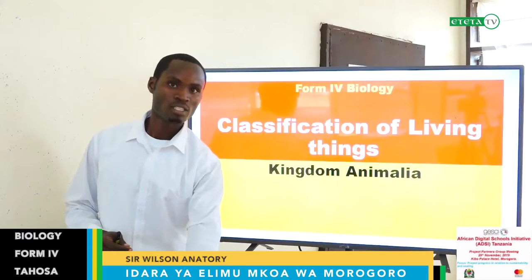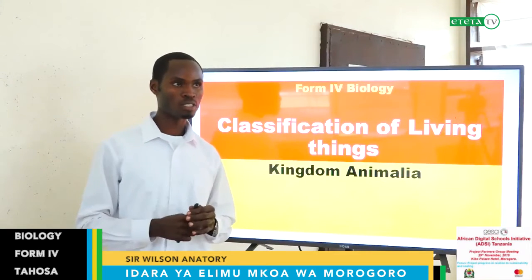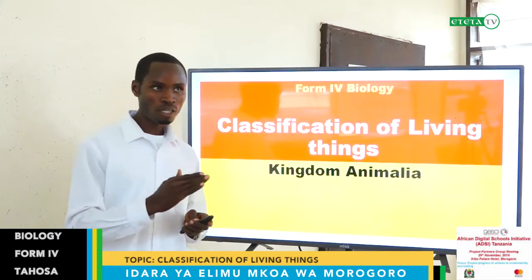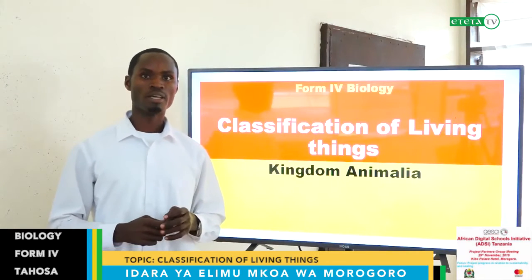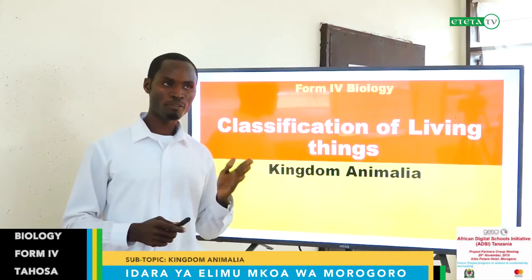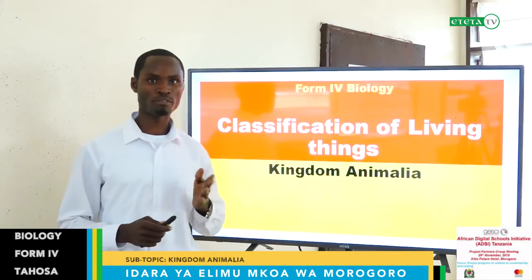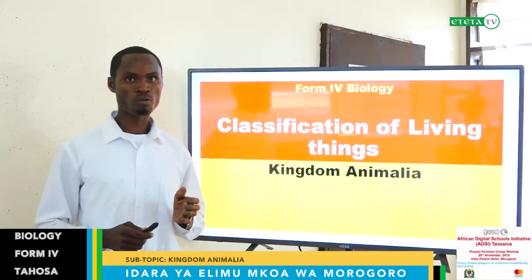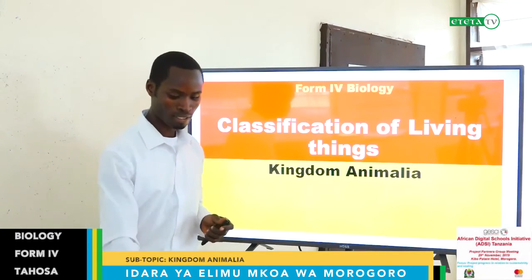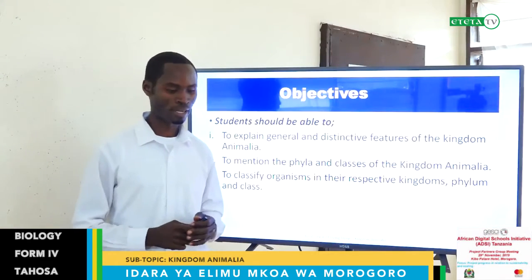Kingdom Animalia is one of the 5 kingdoms in ordinary level secondary school, and you learned 4 kingdoms in the past classes, Form 1, Form 2, and Form 3. For Form 4, we cover Kingdom Animalia, and today I'm here for Kingdom Animalia.